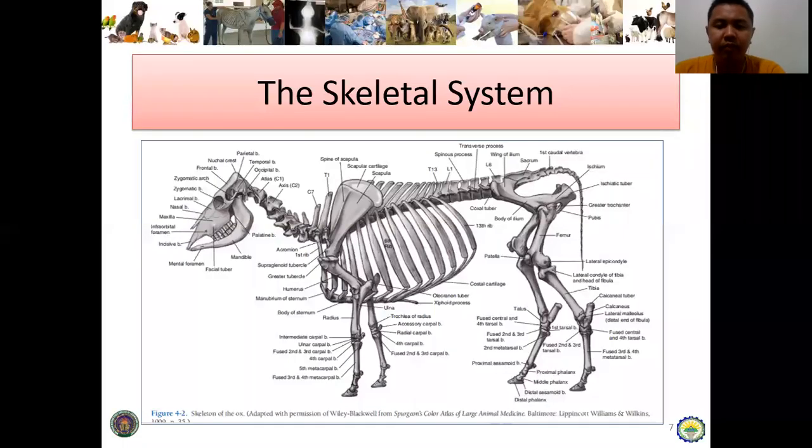Good day, everyone. So, nakatapos na ta sa directional terms, applied anatomy. So, let's proceed sa isa ka system, one of the important systems sa animal. Sa isa ka animal is the skeletal system. So, by the name itself, skeletal, ang masulod sa aton utok is skeleton, which pertains to the bones or the set of bones of an animal.